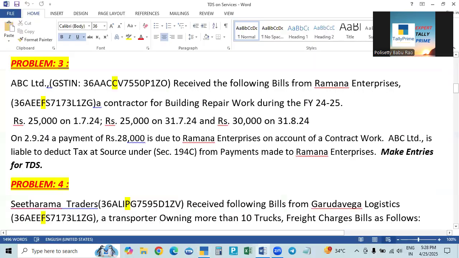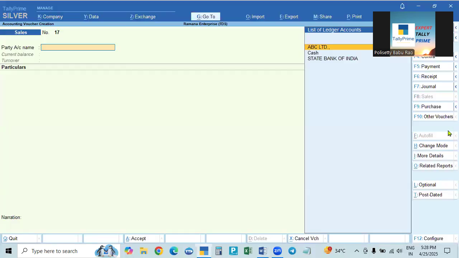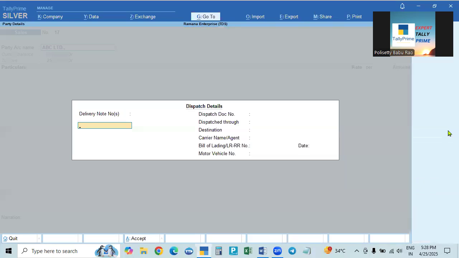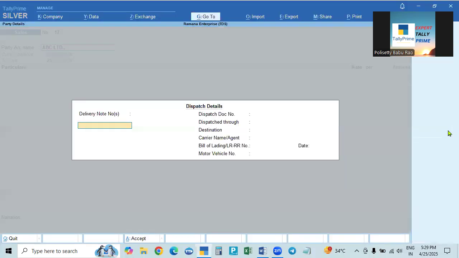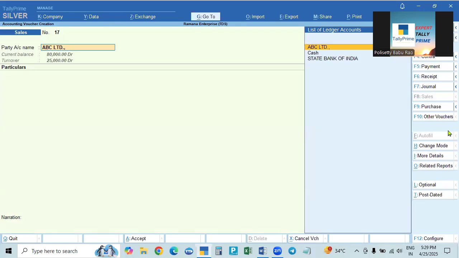Okay. And now what is the party name? We are supplying the service and issuing the bill. Select ABC Limited, and see, we are the supplier of service. So in this case, we are not dispatching any goods. In the case of a service provider, there is no dispatch of goods, no receipt of goods.